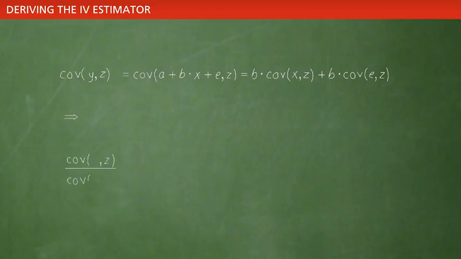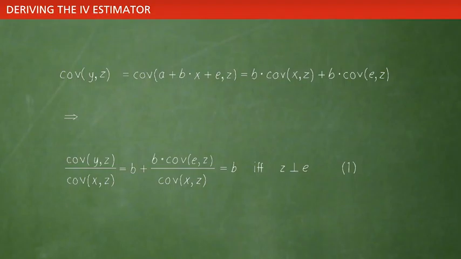This implies that we can write the fraction of the covariance between y and z and the covariance between x and z using the above expression, and this gives us b plus a term involving the fraction between the covariance between e and z and the covariance between x and z. The numerator, the covariance between e and z, is 0 by assumption. Hence the fraction between the covariance between y and z and the covariance between x and z is equal to b, the causal effect of x on y.